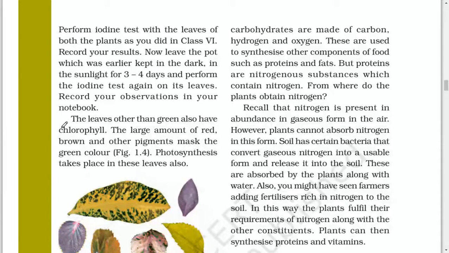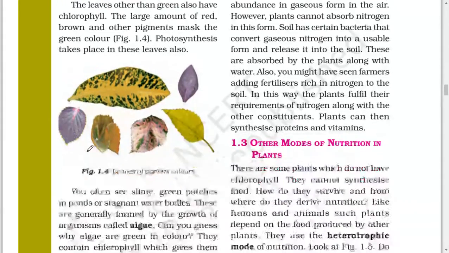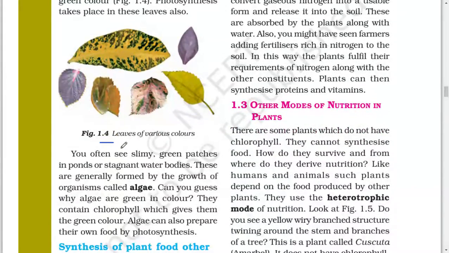The leaves other than green also have chlorophyll. The large amount of red, brown and other pigment mask the green color. Photosynthesis takes place in these leaves also. Leaves of variation of colors.